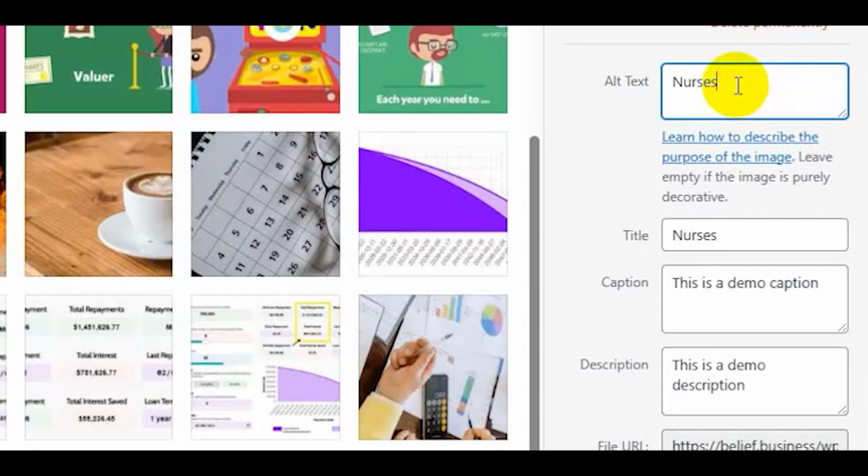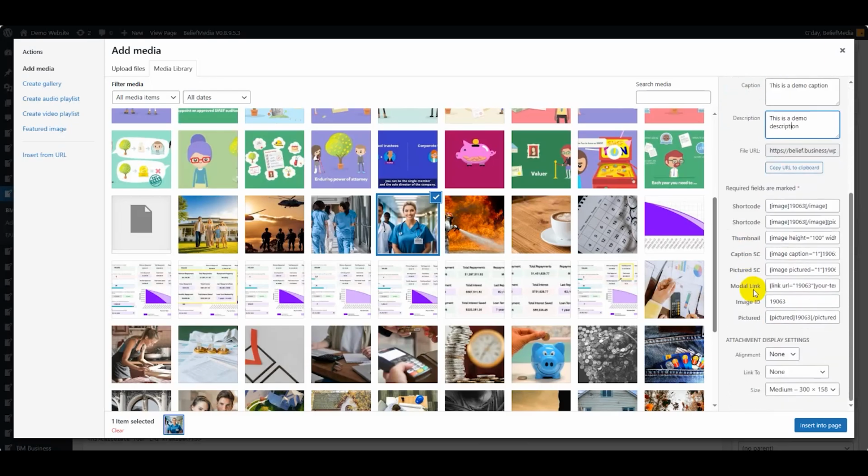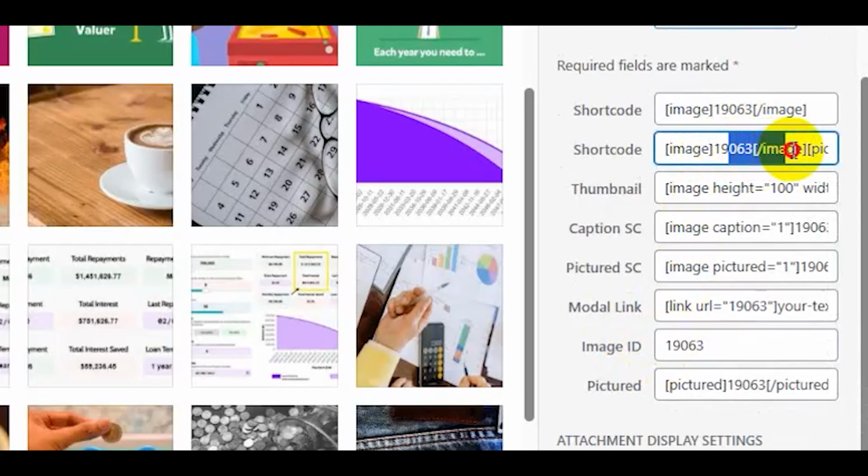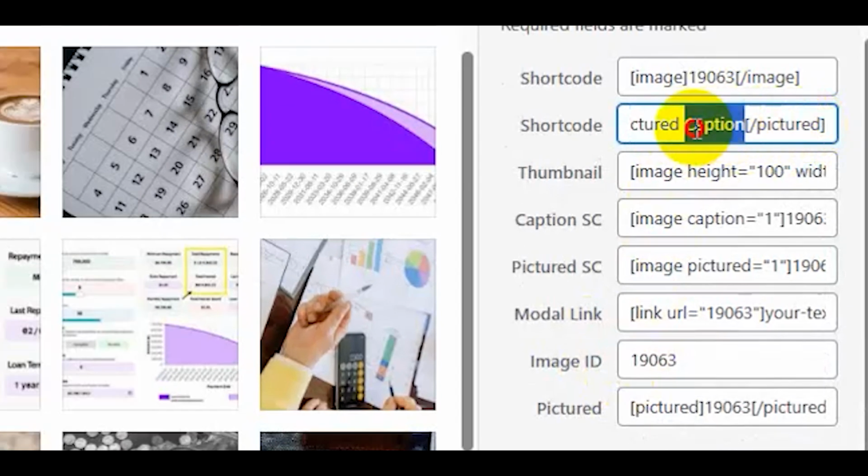It doesn't tell them. Certainly with AI, they can evaluate it contextually, and they do different things, so it's becoming less relevant. Title, caption, and description should always be populated. Every time you upload an image, make sure you create those values. Now, there are other image options here. This second shortcode is when we have a caption, and this is going to be the last one I show you. So I'm going to copy that.